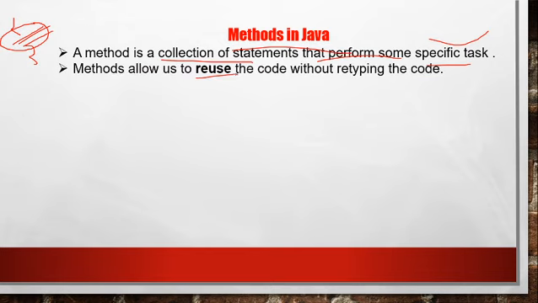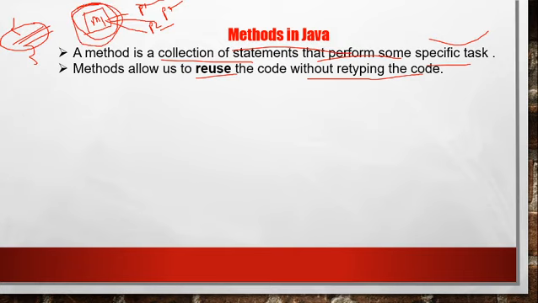Methods allow us to reuse the code without retyping the code. Suppose I made one function or method here, M1. This M1 can be used by program 1, by program 2, and by program 3. So I made a function in M1 and it is used in P1, P2, P3 and everywhere. How is it possible? Due to the function or method.